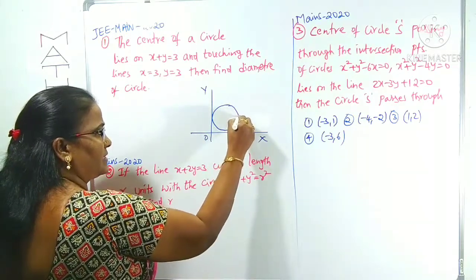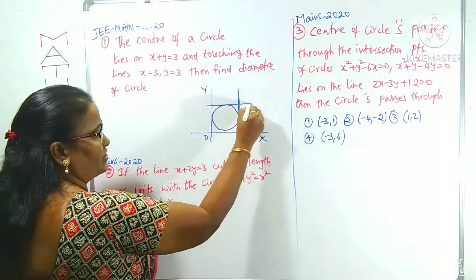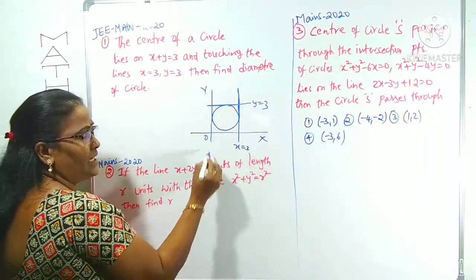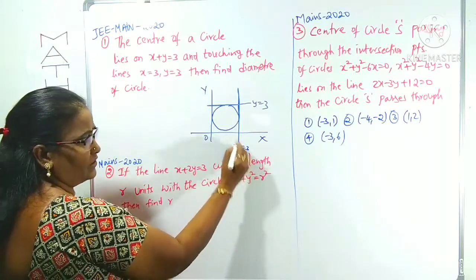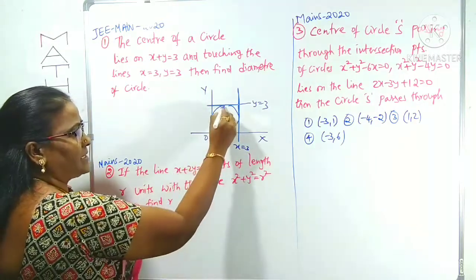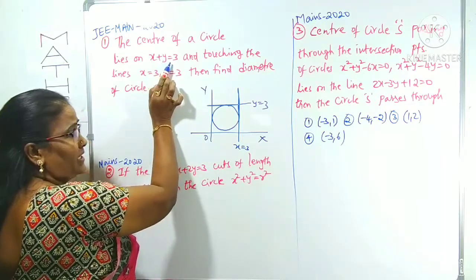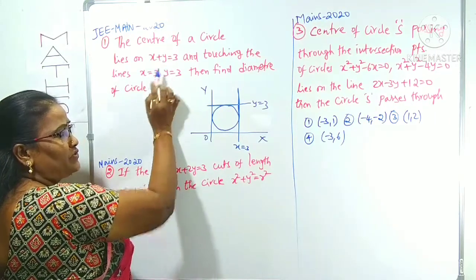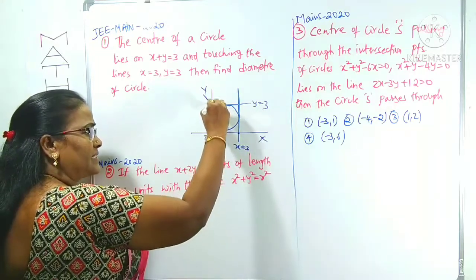What are the two lines? This is x equals 3 and this is y equals 3. You know clearly that any line parallel to the x-axis has y constant, and parallel to the y-axis has x constant. Here x equals 3 is parallel to the y-axis, and y equals 3 is parallel to the x-axis. The center of the circle lies on the line x plus y equals 3. We can reduce it to intercept form, x by 3 plus y by 3 equals 1, meaning the intercepts are 3 and 3. The line is like this.